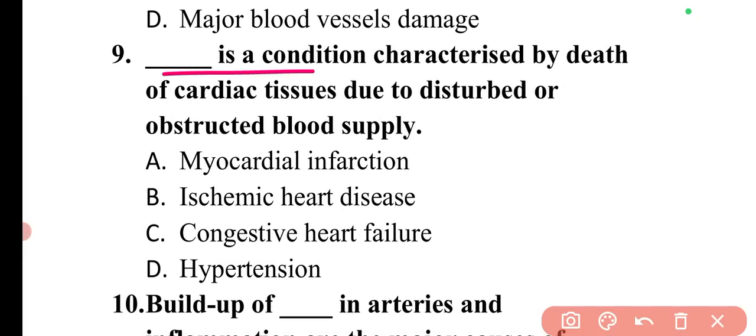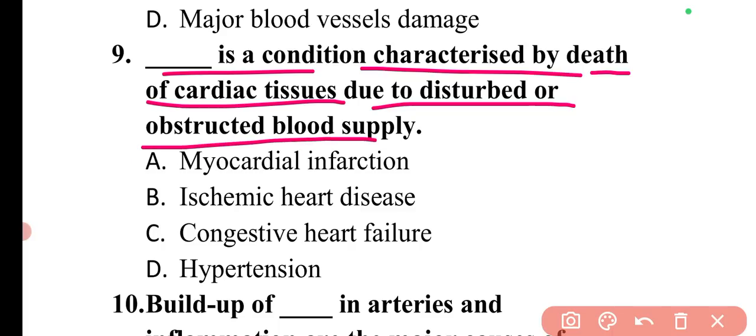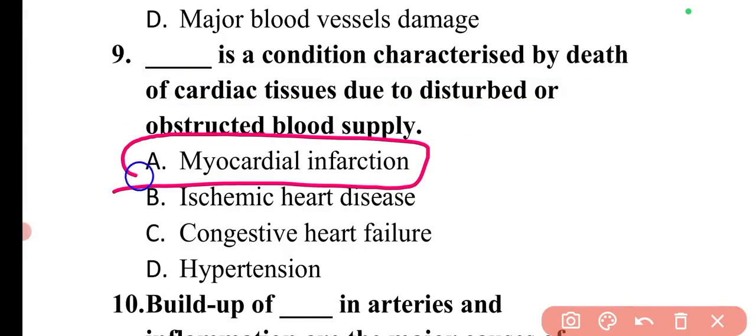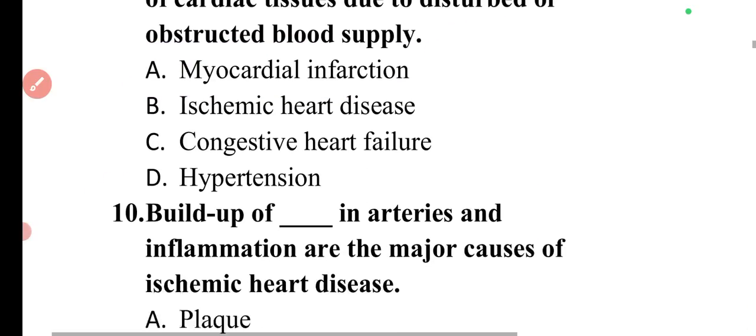Next question is, dash is a condition characterized by death of cardiac tissues due to disturbed or obstructed blood supply. So a condition in which there is a death of cardiac tissues which is due to disturbed or obstructed blood supply. In that case, there can be a death of cardiac tissues, and this condition is called myocardial infarction. So here option A will be the correct answer. It is also a cardiovascular disease.